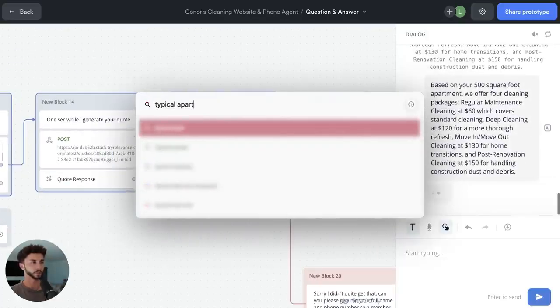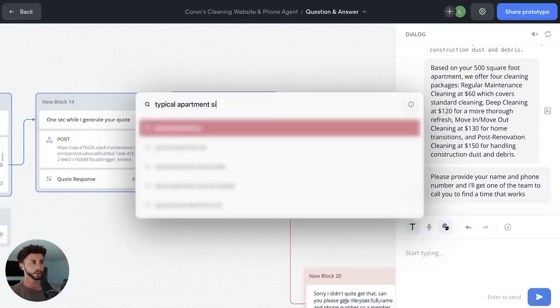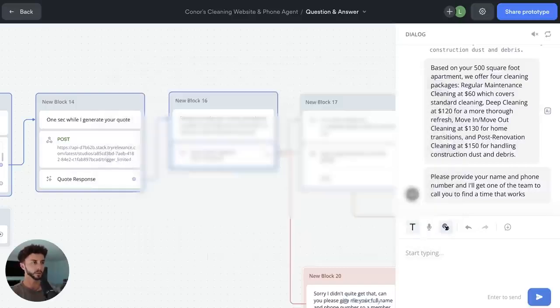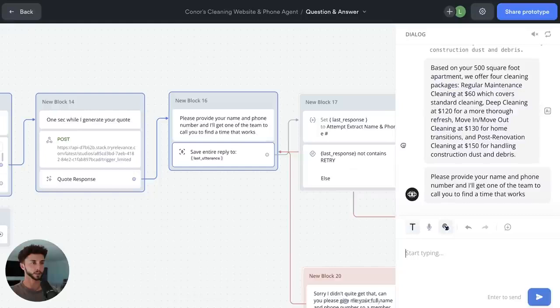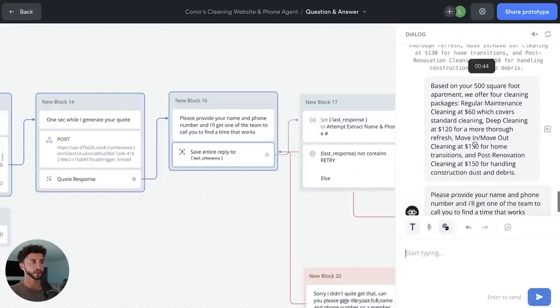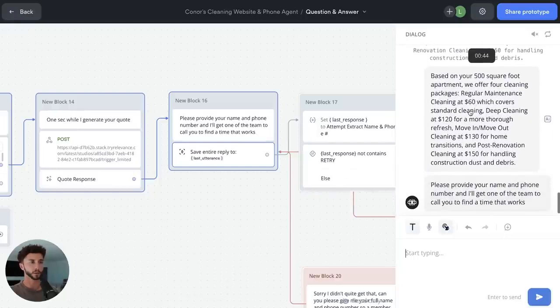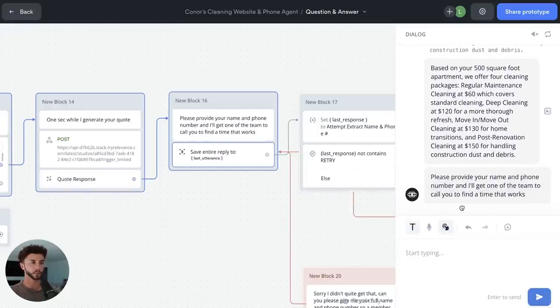Typical apartment size in square feet. Oh, okay, so 500 isn't actually ridiculous. Great, and then we get our answer. Based on your 500 square foot apartment, bam, bam, bam, there's all the prices. Please provide your name and phone number, and I'll get one of the team to call you with a time that works. Let's give this a test, see if it's actually picking up on the fail.